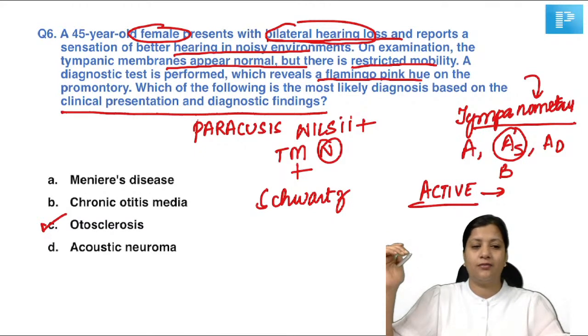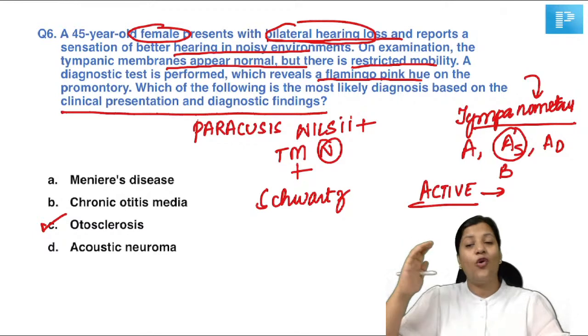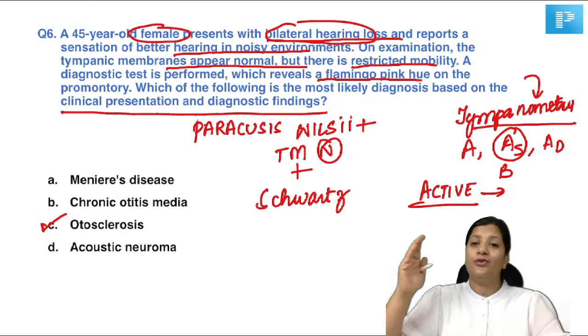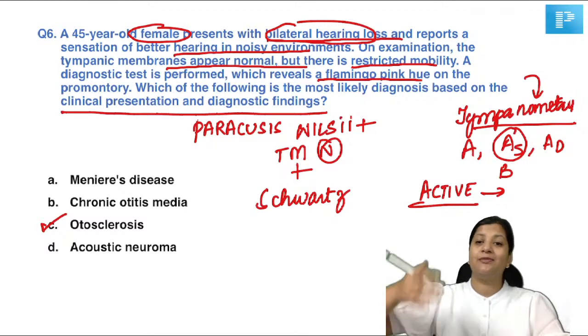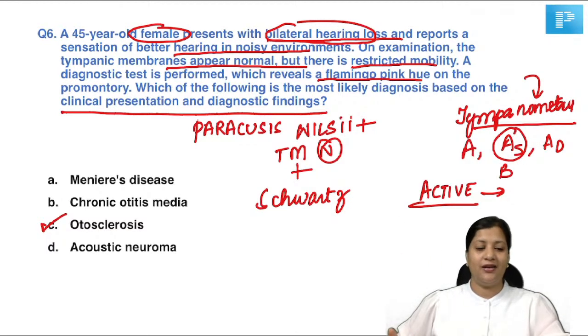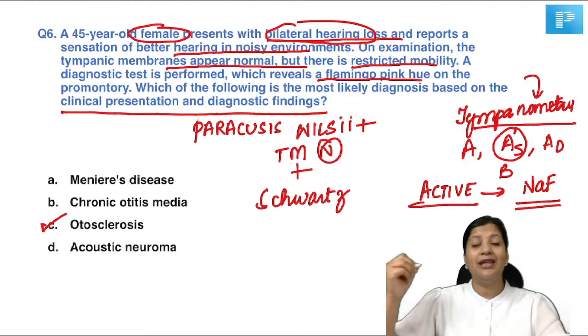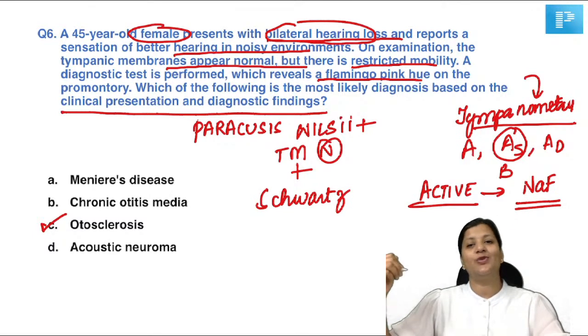What is that drug? Can you all answer in the chat box? What is that drug that is used in patients with active otosclerosis, which will prevent further progression of the disease but cannot reverse the damage that has been done? No, Chandni, it is not gentamicin, it is sodium fluoride. The only drug that we use in the medical management of patients is sodium fluoride.